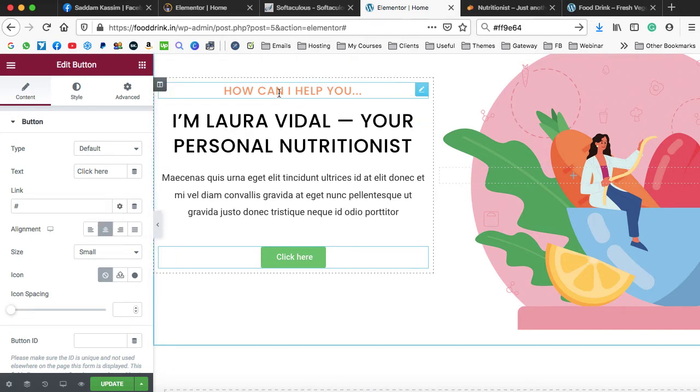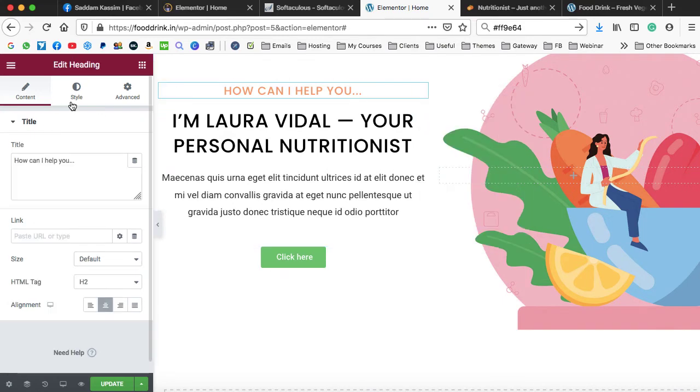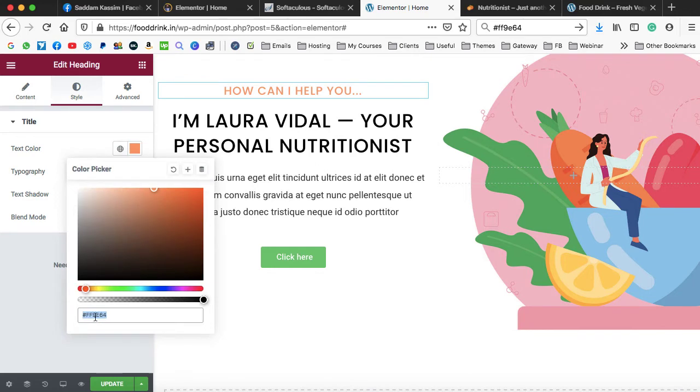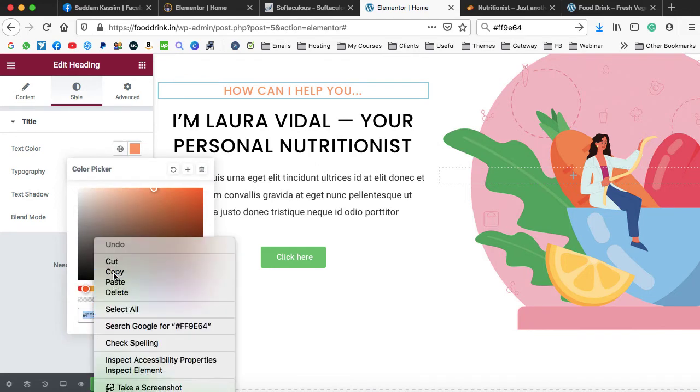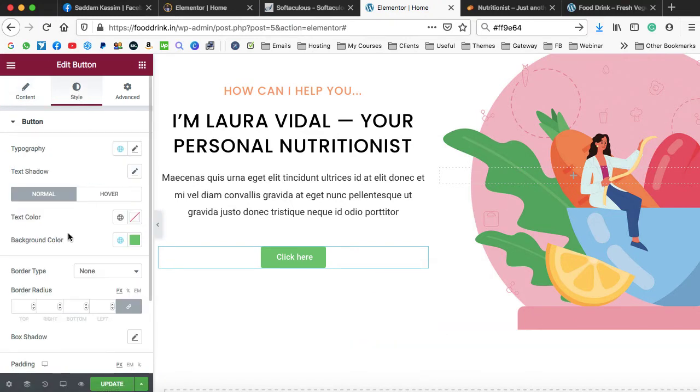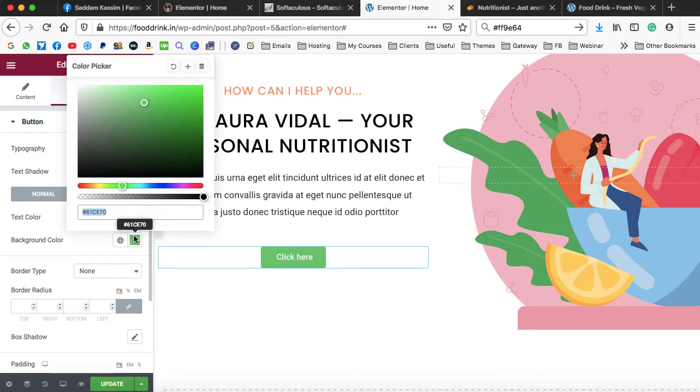Second thing, we need to make the button the same orange color. So again, how you can get the orange color, I have already copied from here, but in case you forget, then all you need to do is just right click, edit heading, go on to the style, and you will be finding the text color code from here. So just copy the code from here. Now go on to this button. So this is the button setting. Then jump onto the style. Here we can see background color green. So make it orange like this.